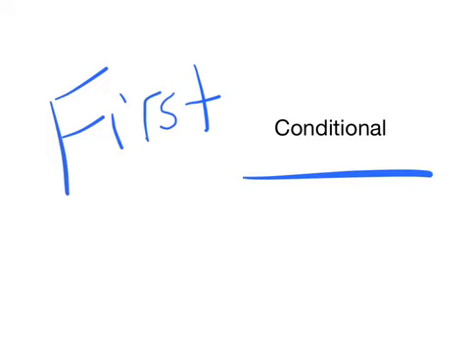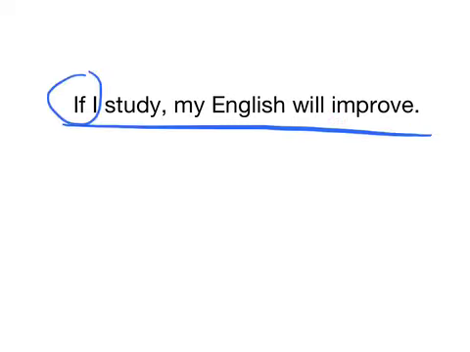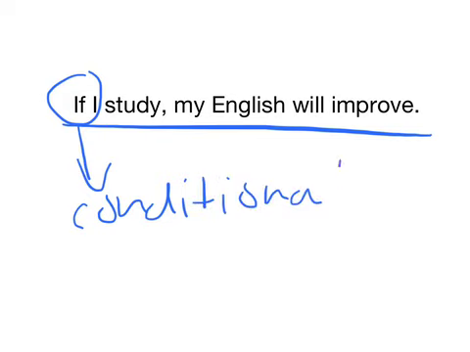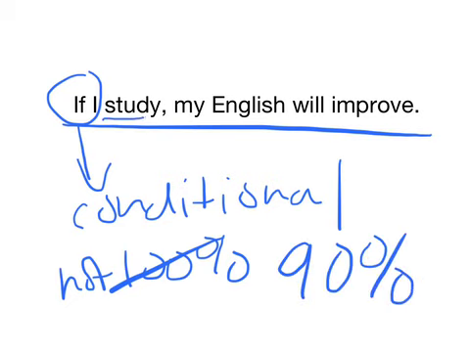Let's practice the first conditional. If I study, my English will improve. Look at this sentence. At the beginning, if. When we have if in a sentence, that means that the sentence is conditional. What does conditional mean? That means not 100%, but around 90% sure. If I study, my English will improve.